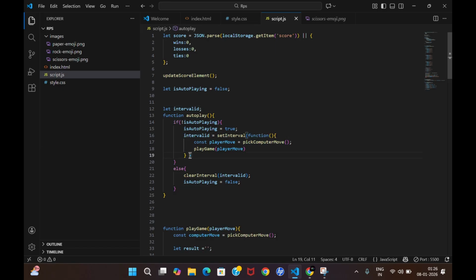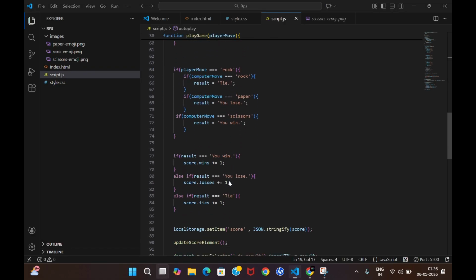So we have to give the time, let it be 1000 milliseconds. So pickComputerMove will give the player move, and you call the function playGame, and playGame will also have the player move over here. Afterward, if you want to stop it, you have to clear the interval. We get the interval id by equating it to the setInterval function, and to clear it we use the clearInterval function with the interval id, and finally we set isAutoPlaying to false.